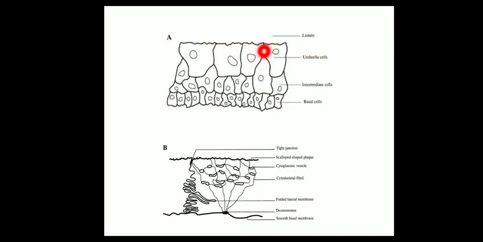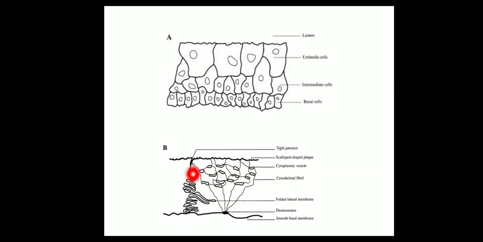This is the lumen. These are the umbrella cells. These are the surface umbrella cells. And when you see single umbrella cells, you can see here on the lateral surface, the tight junctions are present. Why are the tight junctions present? These are present because they prevent the resorption of urine.